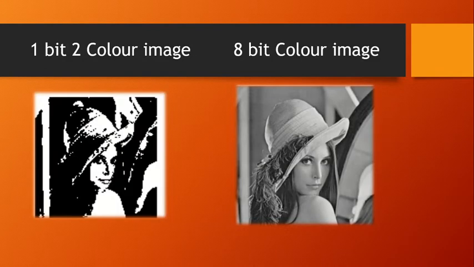Now we shall see the difference between a 1-bit 2-color image and an 8-bit color image. The first picture represents a 1-bit 2-color image. 2-color means monochrome, black and white. Whereas the second picture represents an 8-bit color image. So it contains 256 colors. Nowadays we use either 32-bit, 64-bit and so on. So you will have a greater number of colors for the image.